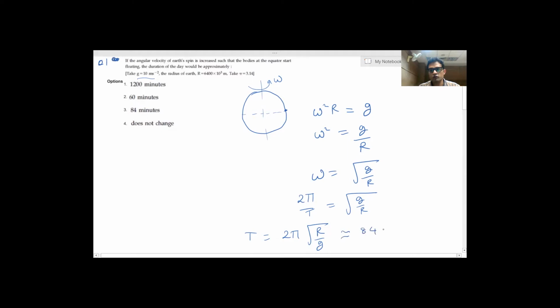We have to put the values. Earth's radius is given as 6400 kilometer. So we'll put the value of radius here. g is the acceleration due to gravity, given as 10, and the value of pi is 3.14.